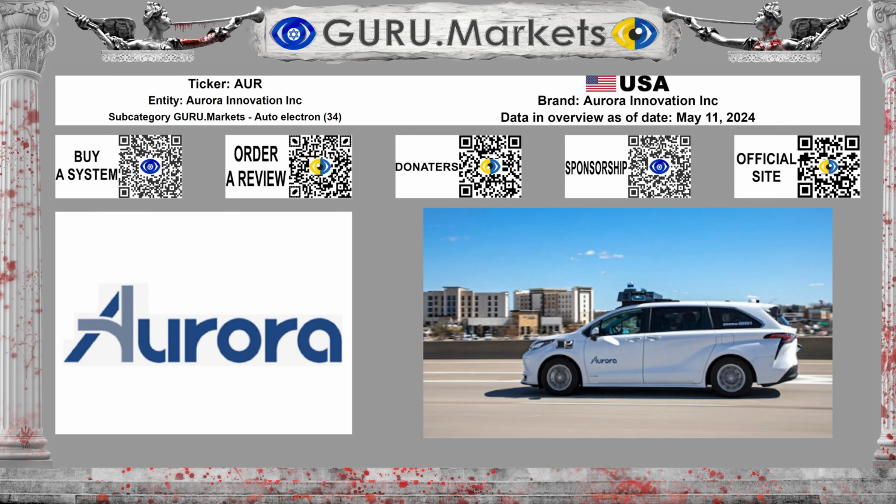Now we will compare with you the main fundamental indicators of the company Aurora Innovation Inc., ticker AUR. This review was made using information as of May 11, 2024. According to classification GURU.Markets, company Aurora Innovation Inc. belongs to the subcategory Auto Electron. 34 organizations participate in the assessment. This is very representative.